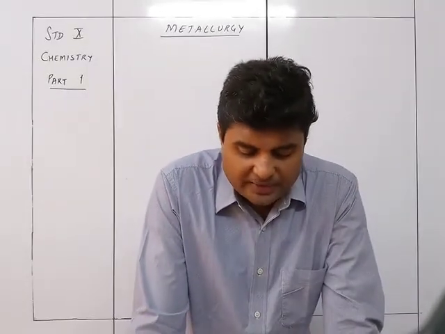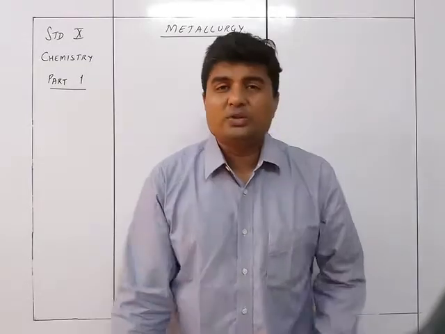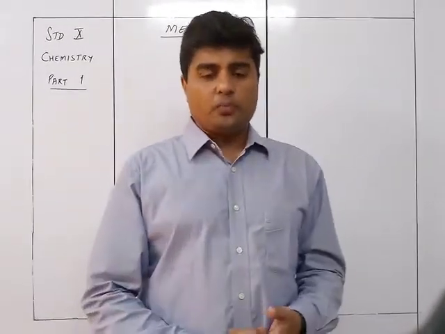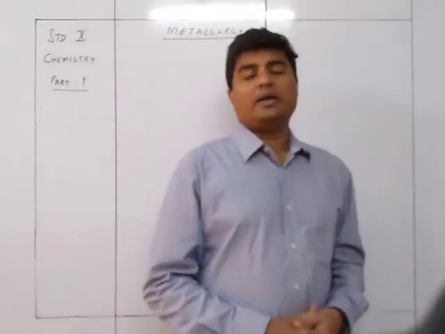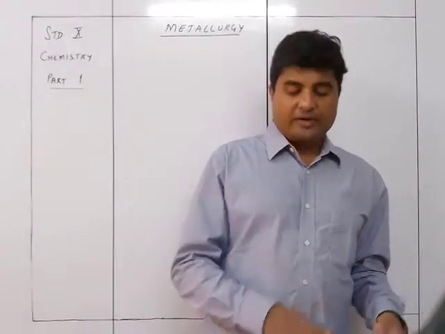Now the position of the metals in the periodic table. So we very well know that the metals are on the left hand side of the periodic table, the complete left hand side. Groups 1, 2 and 3, 4 are the ones which are going to be the metals on the left hand side of the periodic table.